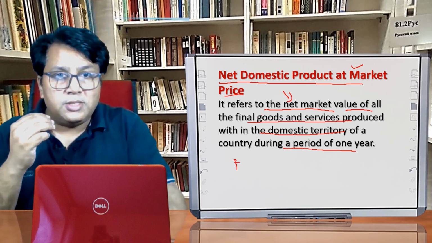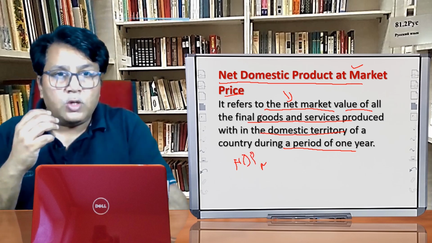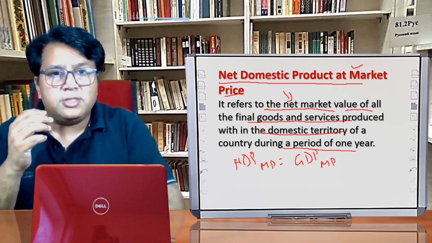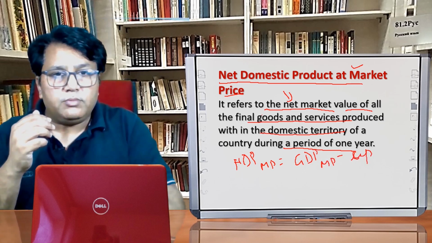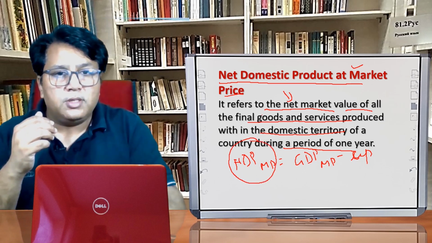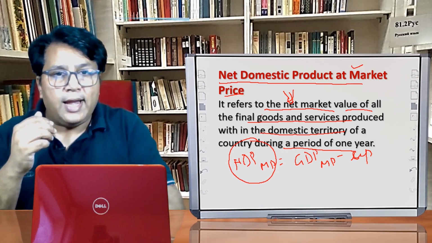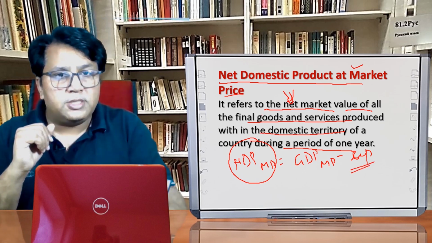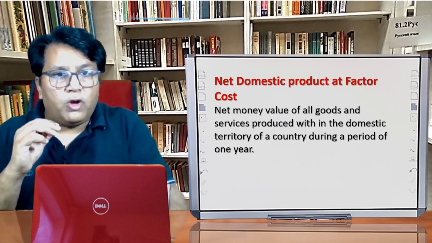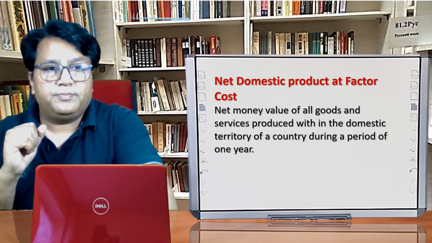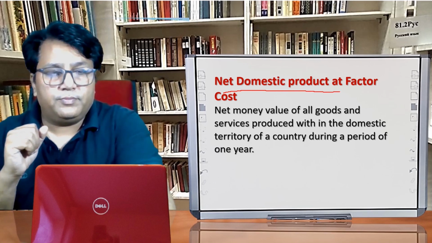So it is the net market value of all the goods and services produced within the domestic territory of a country. NDP MP means, from the GDP MP, if we deduct depreciation, we will get NDP MP. I hope the determinant is clear. So it is the net market value. When I say it is the net market value, it means from the market value we have excluded the depreciation.